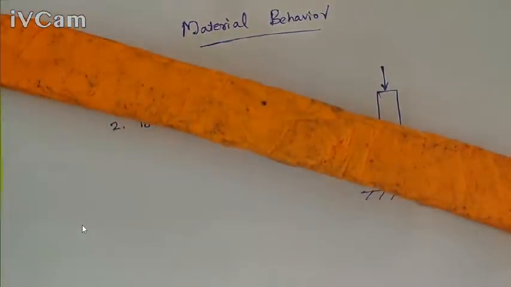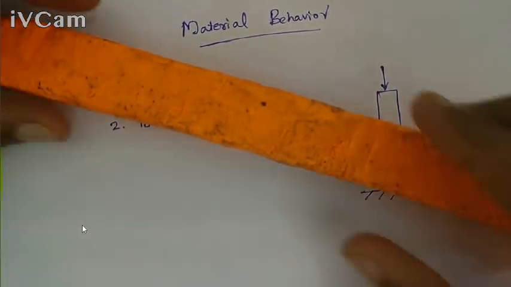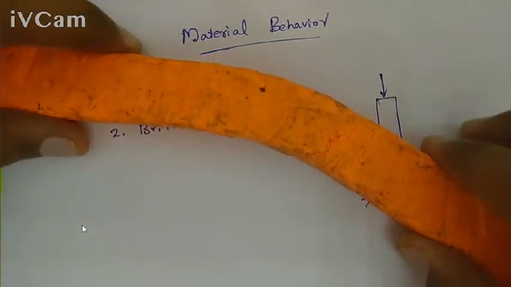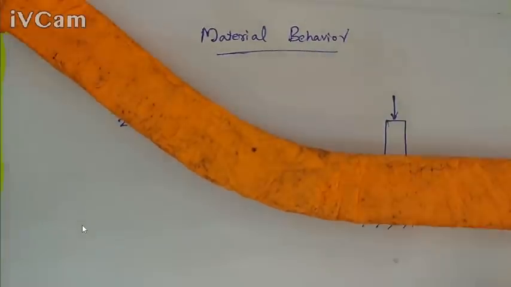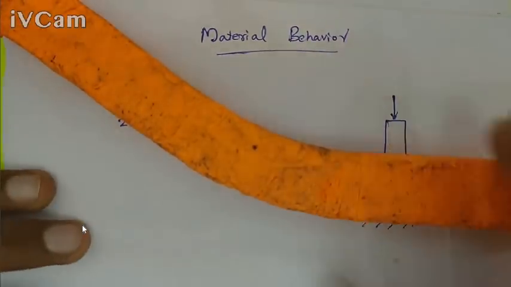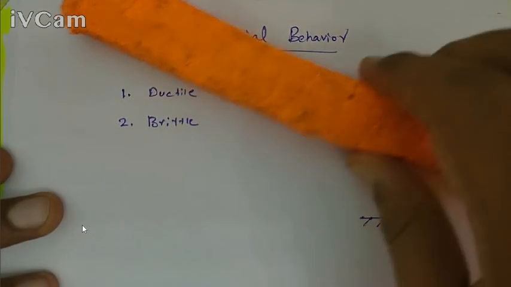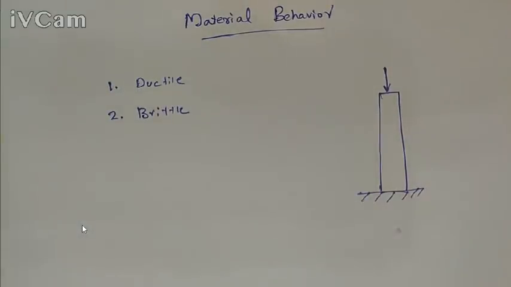For example, if you consider this material, and we apply a particular amount of load, before rupture it can deform in high magnitude, and it can easily be drawn into a thin wire. We already discussed this in the material science class: what a ductile material is and what the nature of a ductile material is. So there will be a huge deformation before rupture for a ductile material. For example, mild steel. Mild steel is an important example of a ductile material.